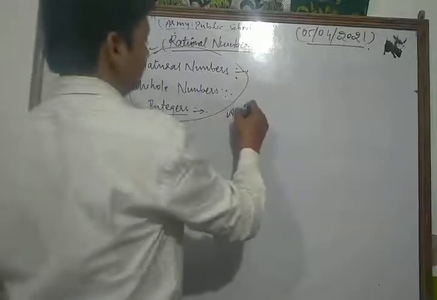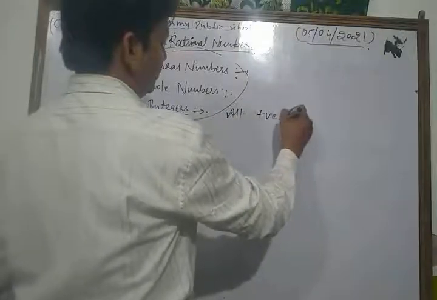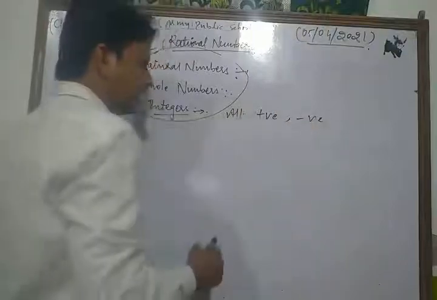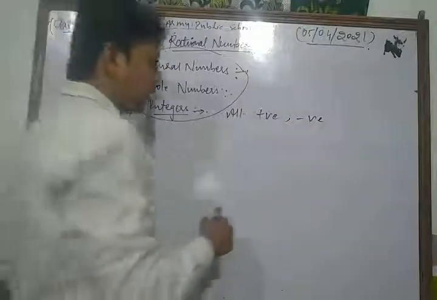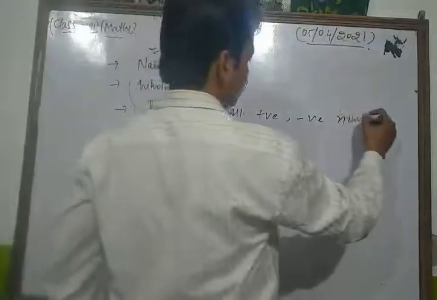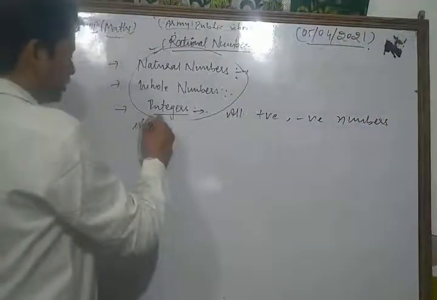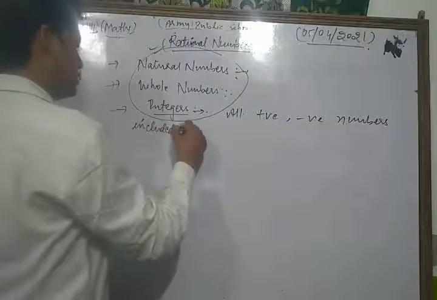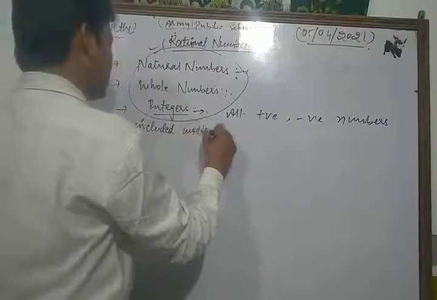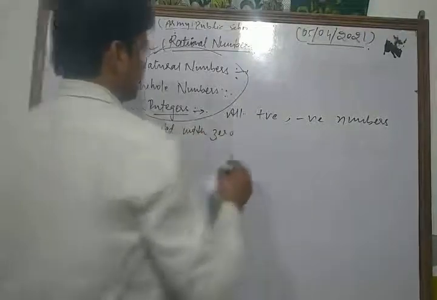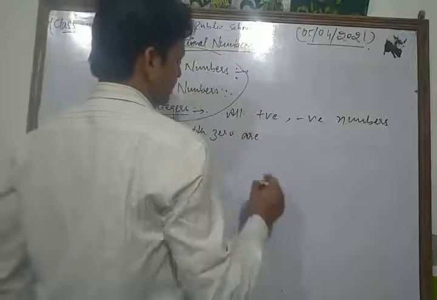All positive and negative numbers included with 0 are called integers.